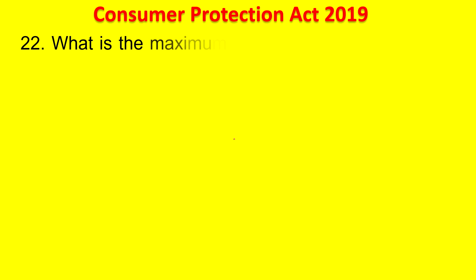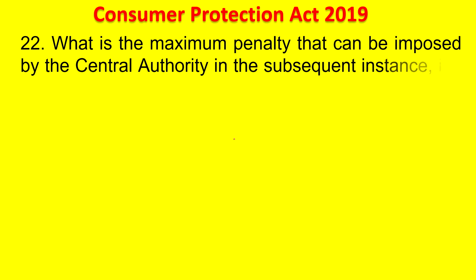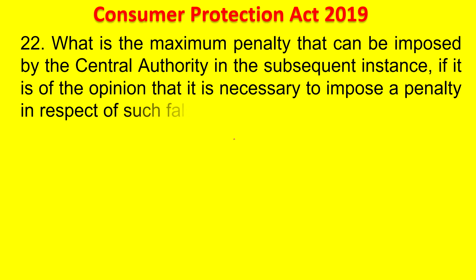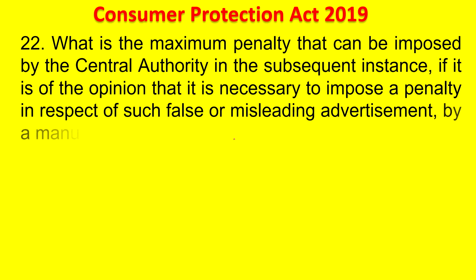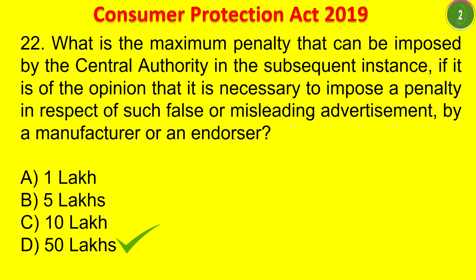Next question. What is the maximum penalty that can be imposed by the Central Authority in the subsequent instance if it is of the opinion that it is necessary to impose a penalty in respect of such false and misleading advertisement by the manufacturer or endorser? 1 lakh, 5 lakhs, 10 lakhs, 50 lakhs. Your time starts now. It is 50 lakhs.